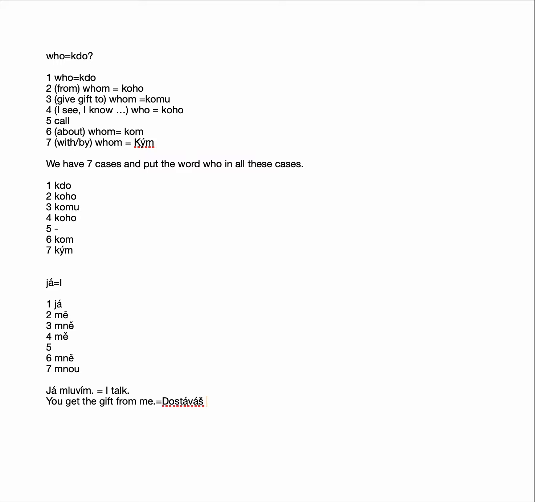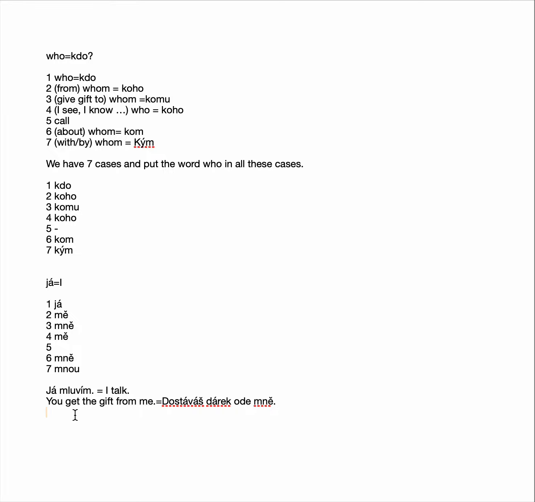Dostáváš dárek ode mě. I don't know why it makes the capital letters here, but the capital letters like this is wrong. It's just some automatic. Dostáváš dárek ode mě. It's like you receive the gift from me. So that's the example of the second case.